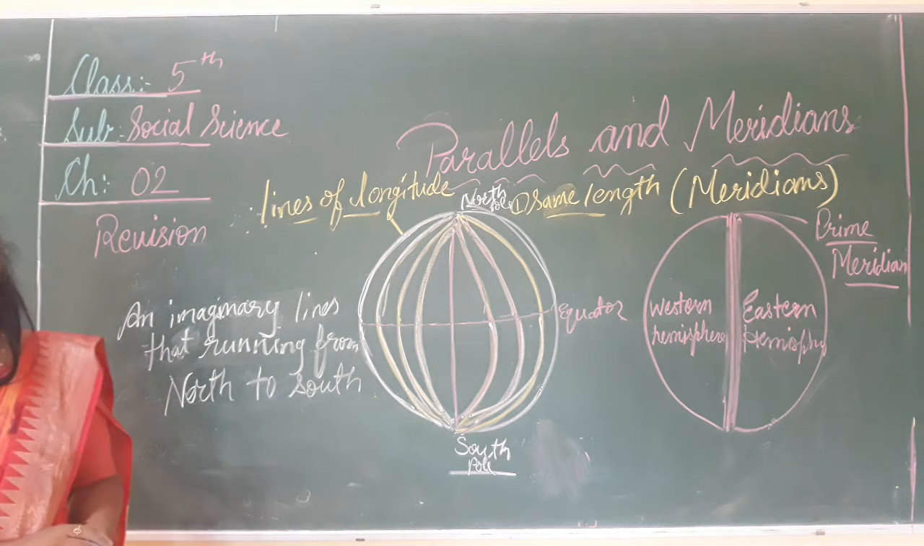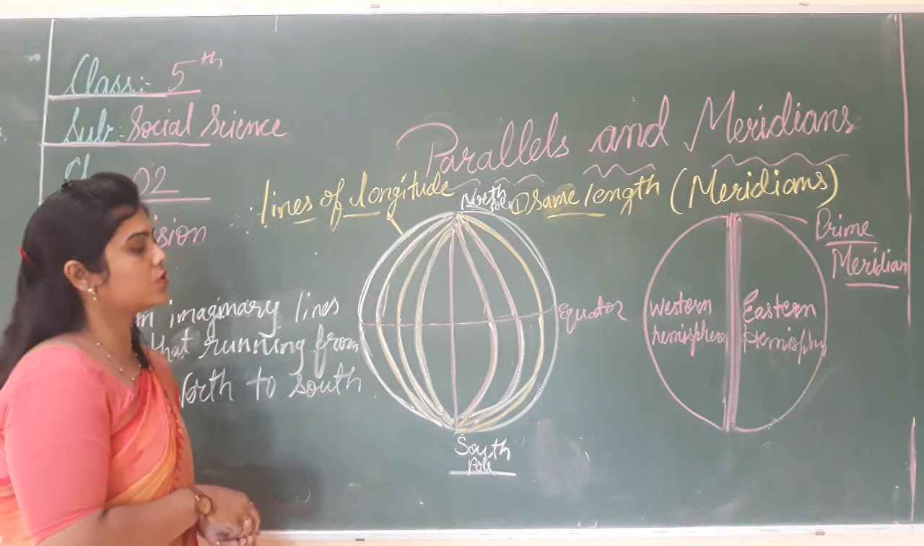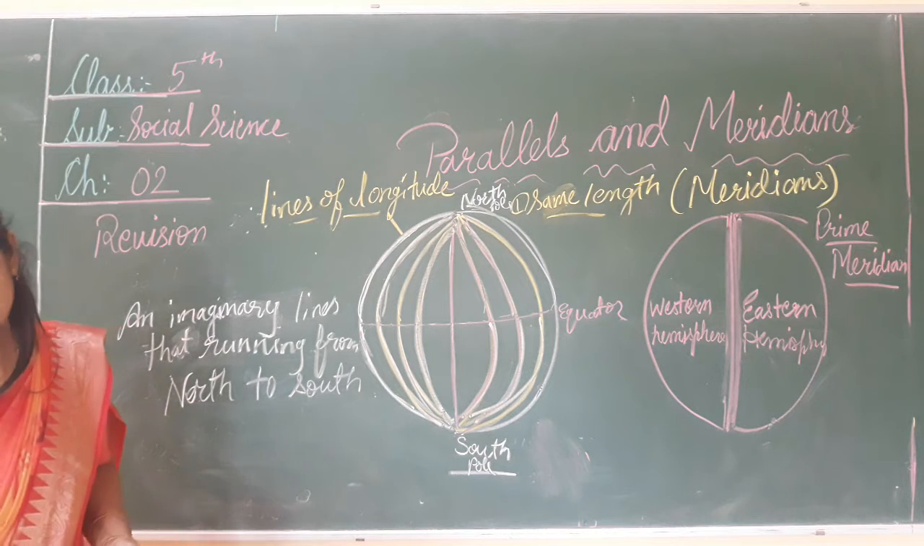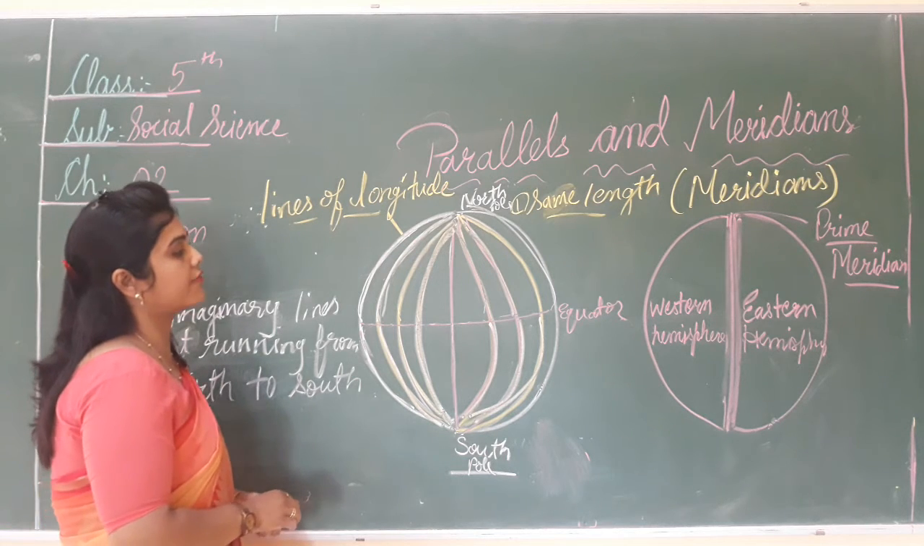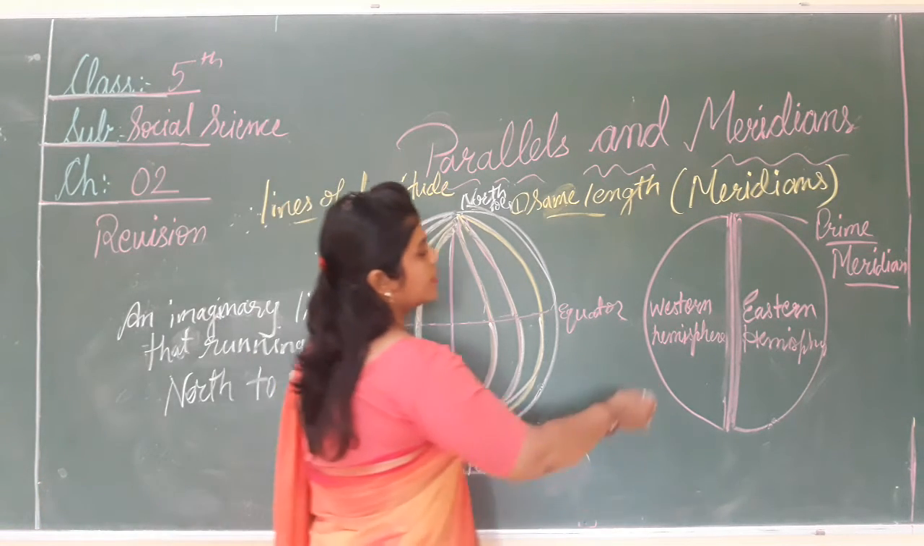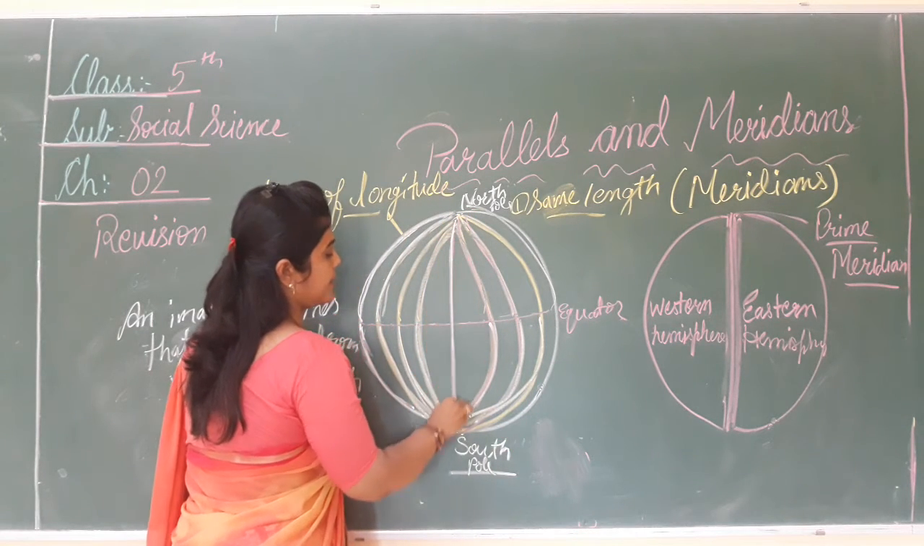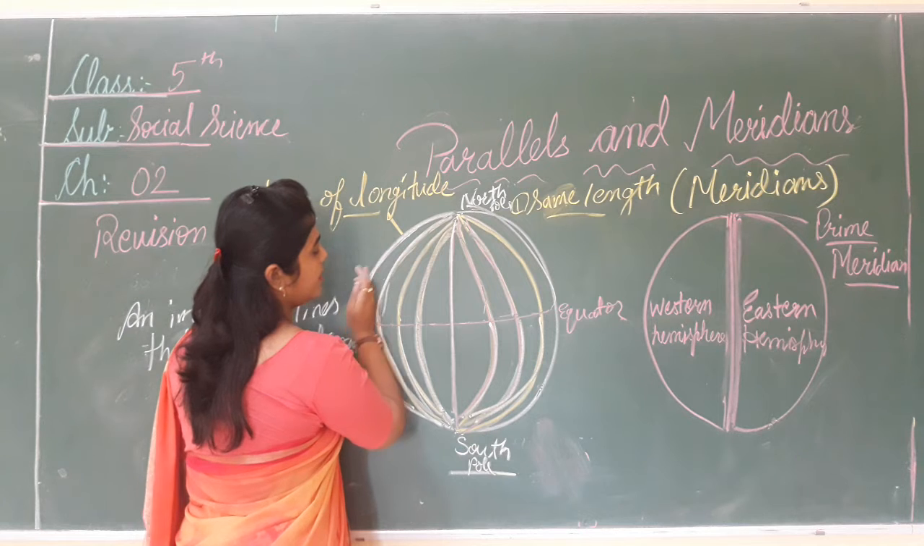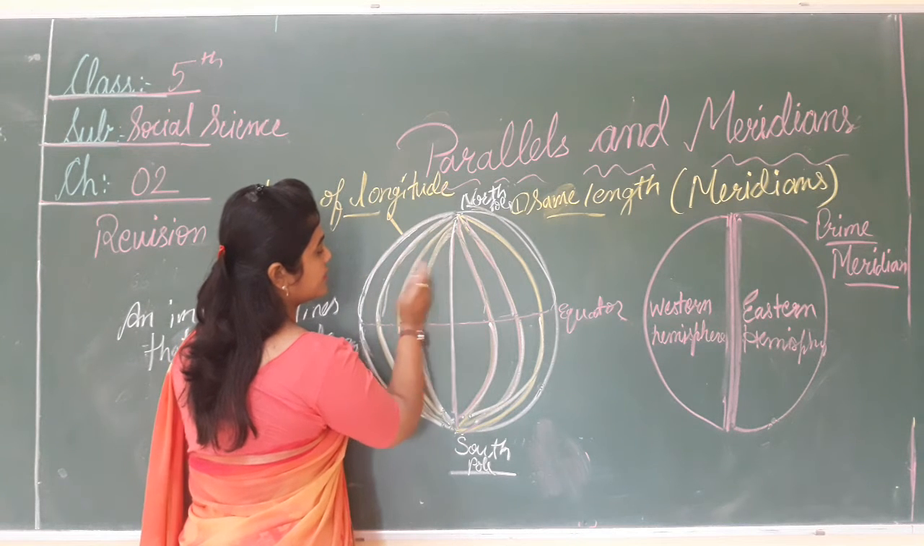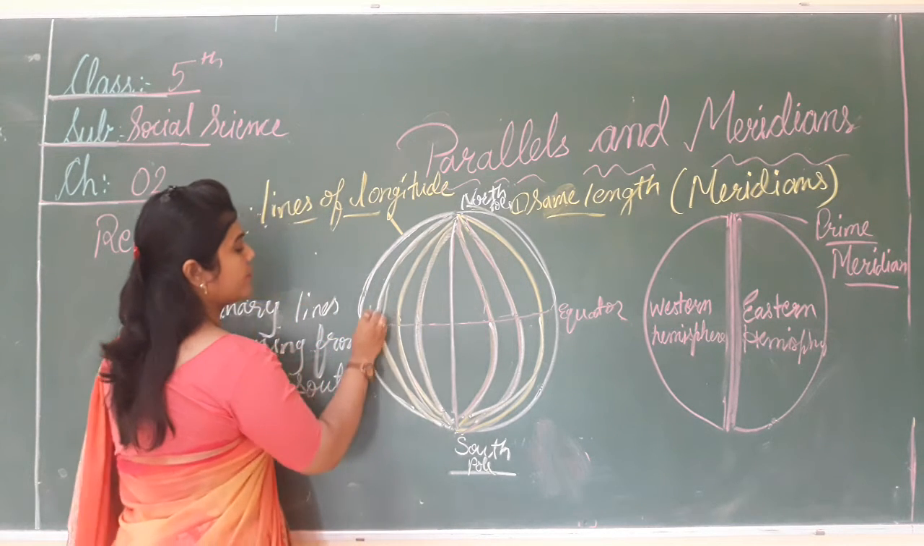Now, what is the fourth feature? The fourth feature is that meridians are used to measure distance in the east or west direction. See, this is the prime meridian, and we can find the directions. Okay, this is the west part.